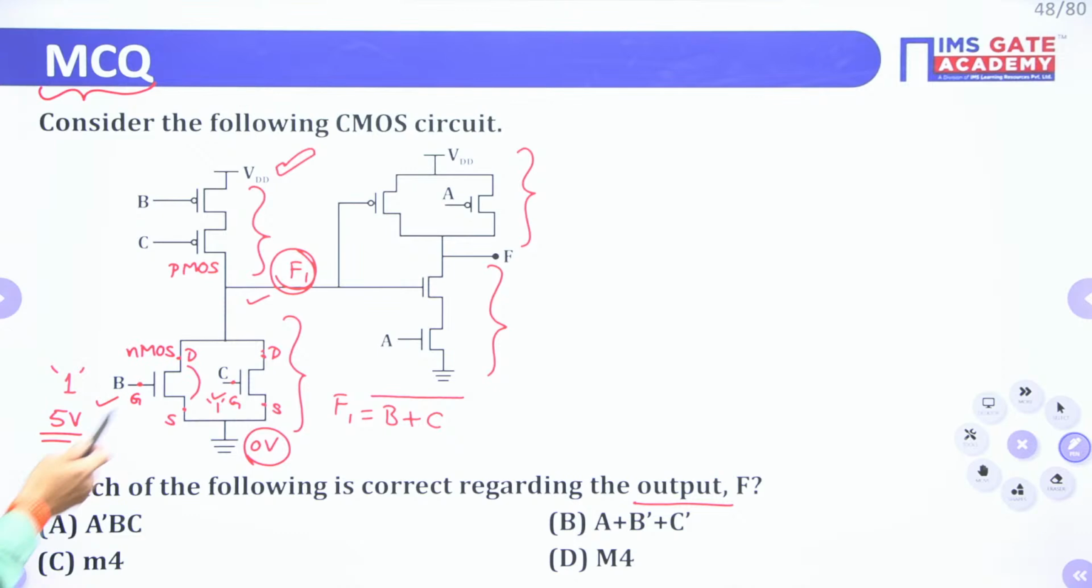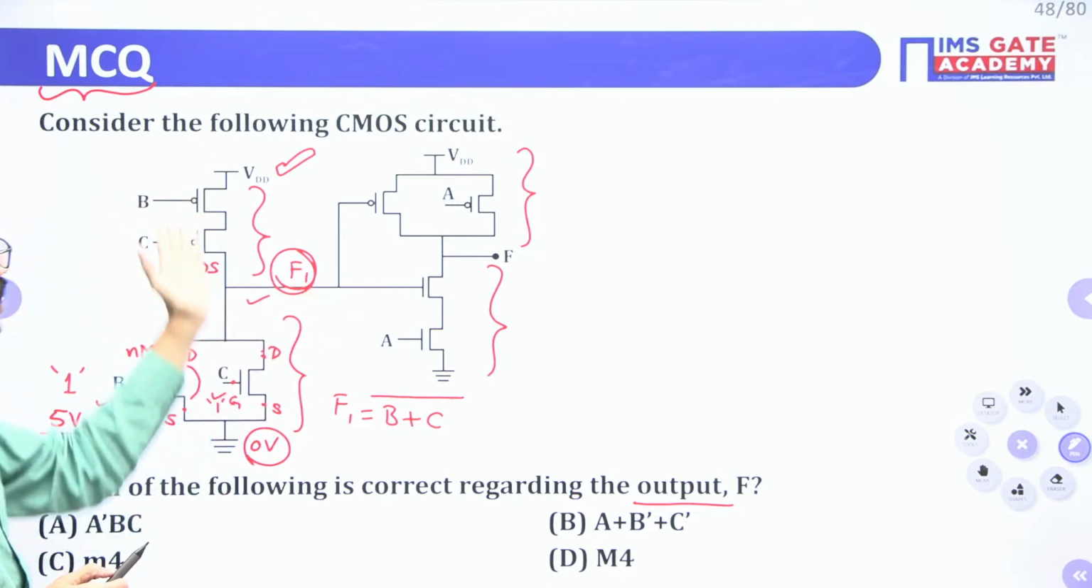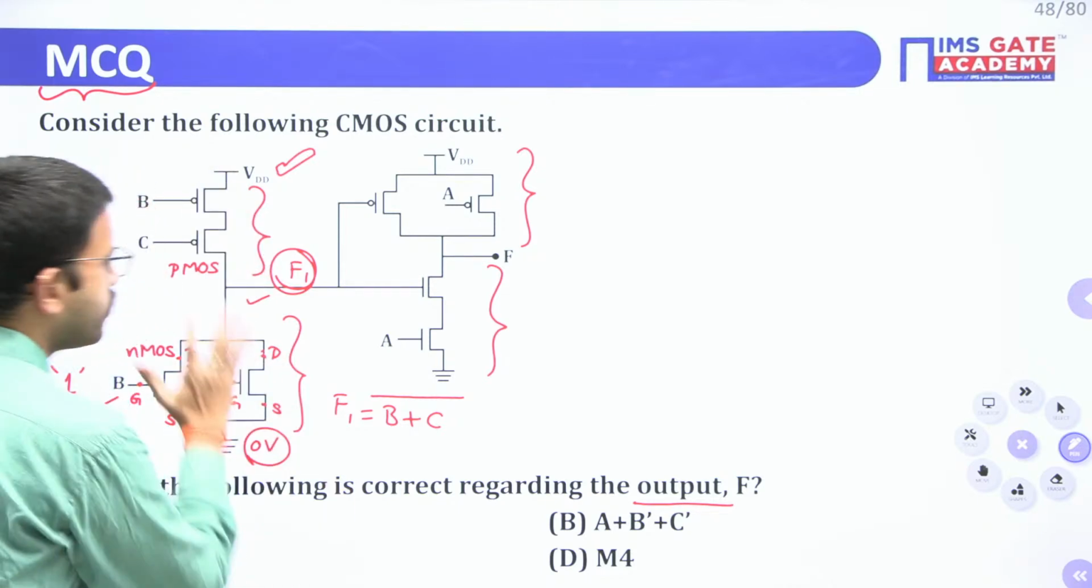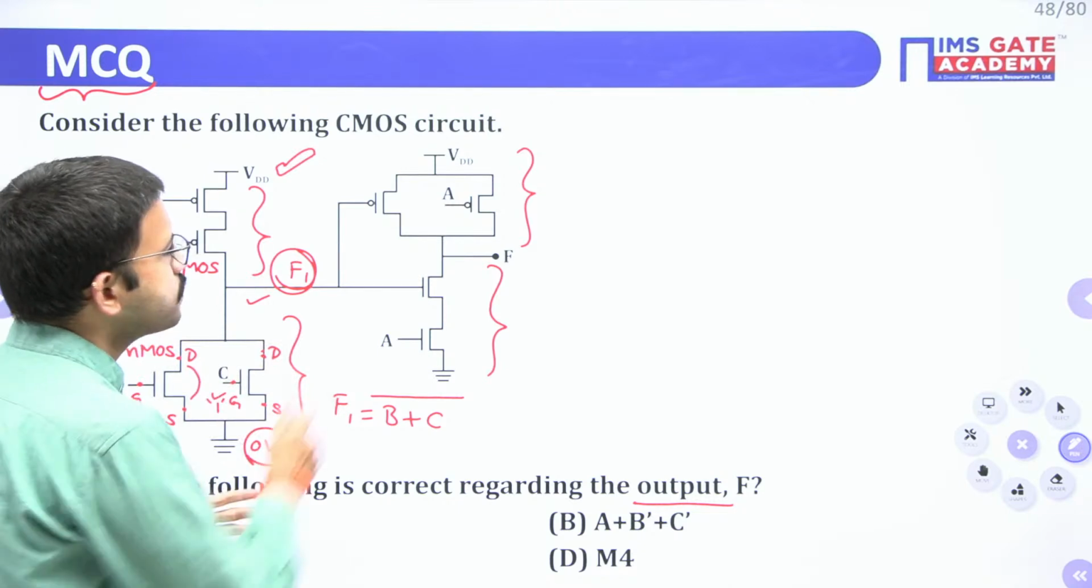In order to make these two transistors off, you have to give 0 volt. At that time, these two transistors will be on, so this output line will be connected to VDD. I hope it is clear. Up to the first stage, we got the output function. Now let us proceed further.